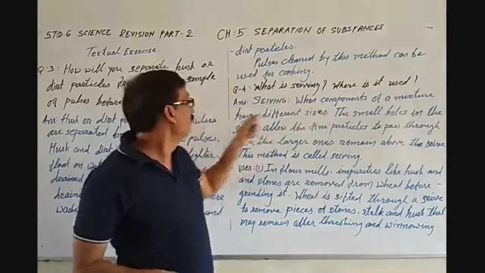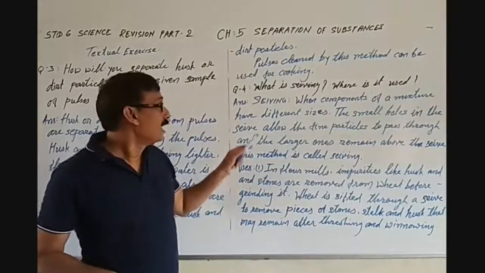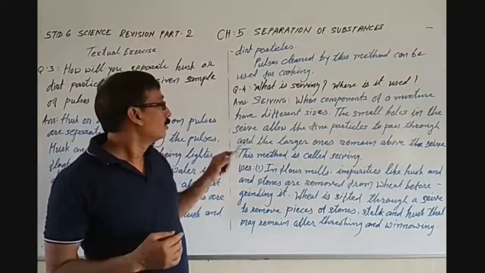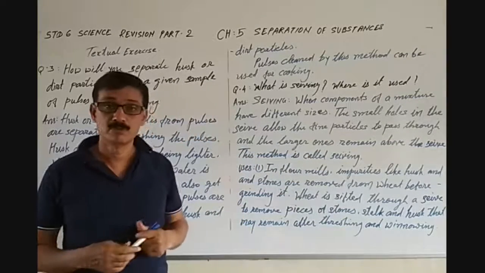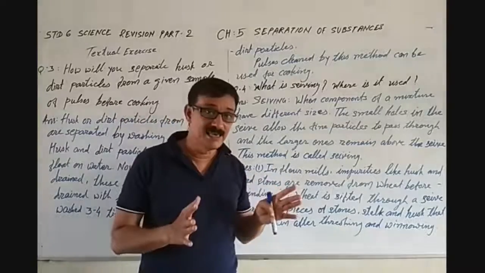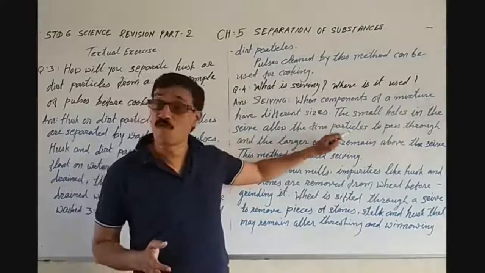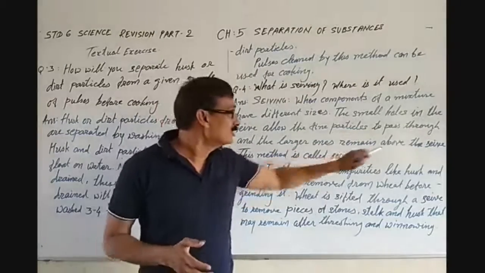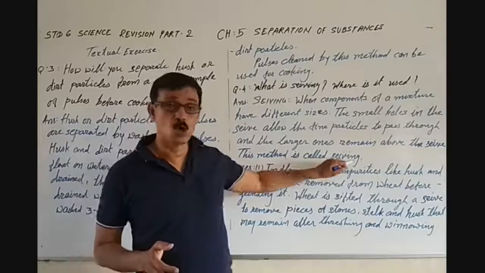When components of a mixture have different sizes, the small holes in the sieve allow the fine particles to pass through, and the larger ones remain above the sieve. So when two different types of particles are there, what will we do? The small holes in the sieve allow fine particles to pass through, and the larger ones remain above the sieve. This method is called sieving.